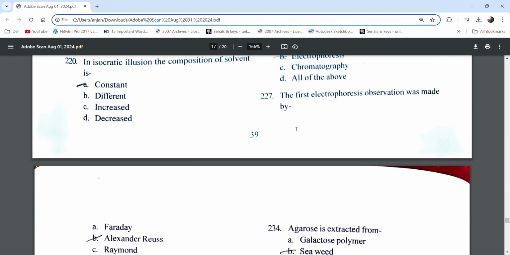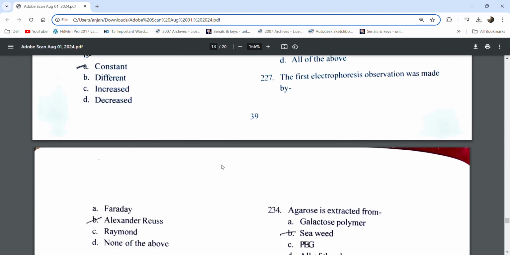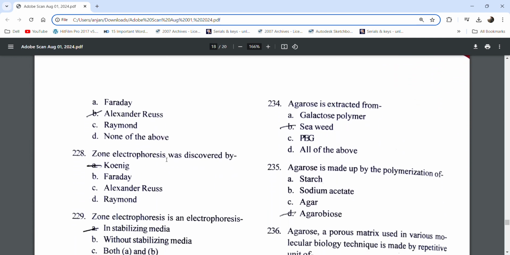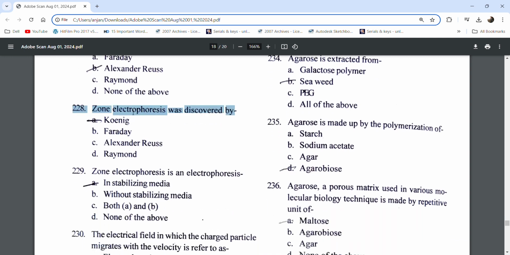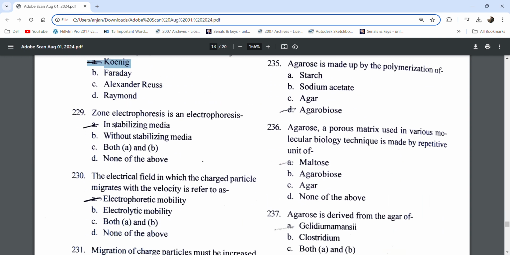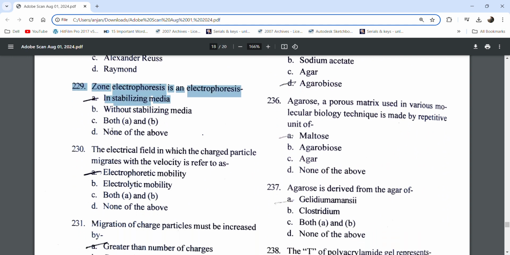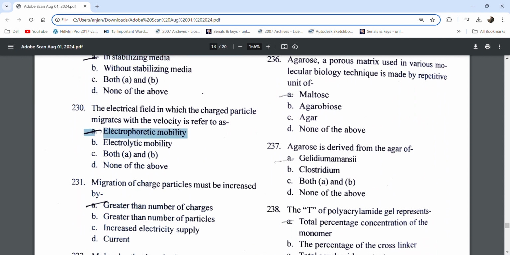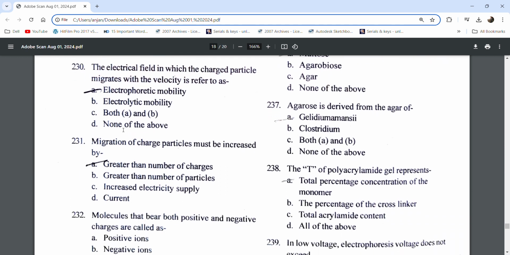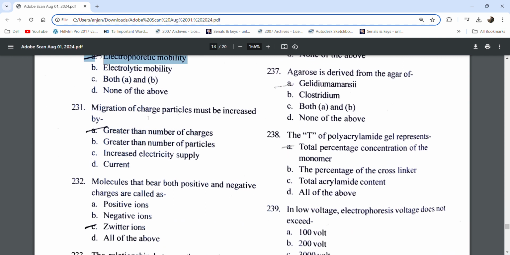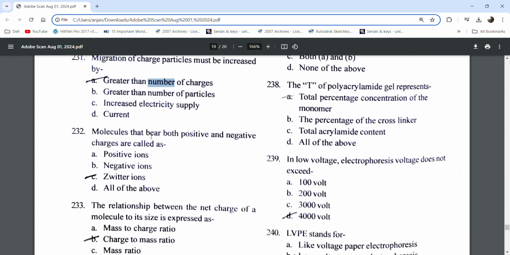The first electrophoresis observation was made by Alexander Reuss. Zone electrophoresis was discovered by Koenig. Zone electrophoresis is an electrophoresis in stabilizing media. The electrical field in which the charged particle migrates with a velocity is referred to as electrophoretic mobility. Migration of charged particles must be increased by greater number of charges.